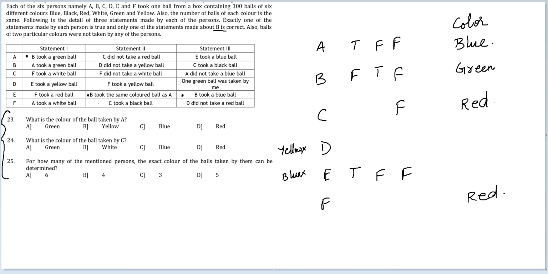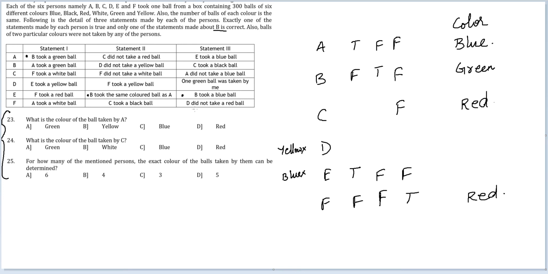A took a white ball, which I know to be untrue. So this is a false statement. C took a black ball. I know this to be a false statement. By extension, because we have already identified two false statements, the third one has to be true.